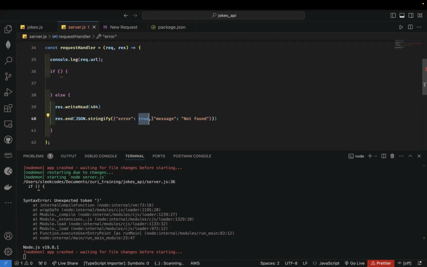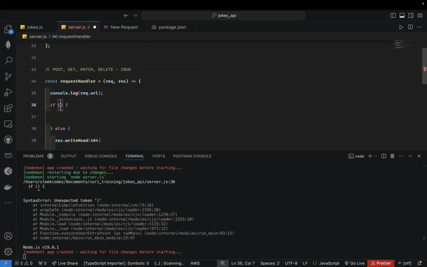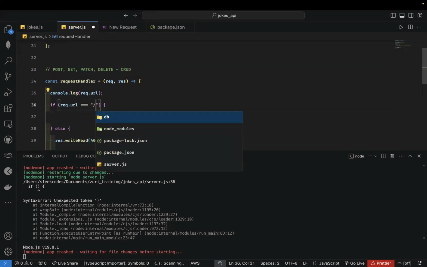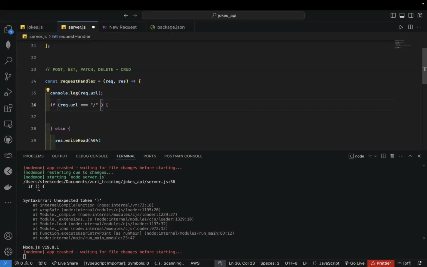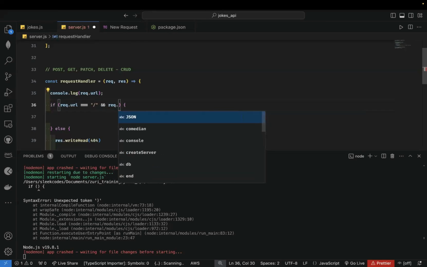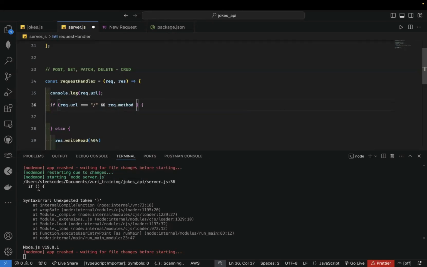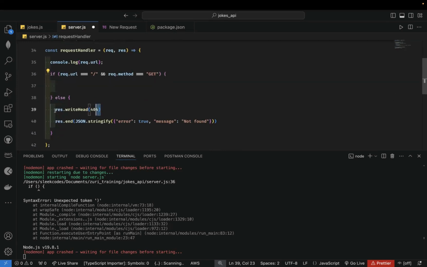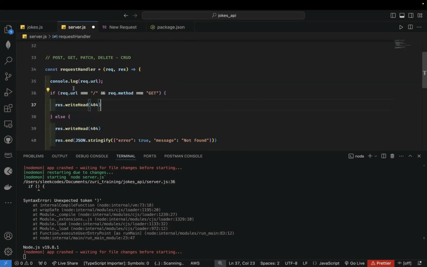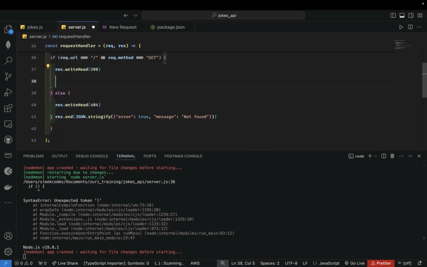Key value. All right. So here we're going to say if request.url is equal to just /, let's take care of the home route first, and the request.method is equal to GET, right? We want to respond with 200, which although it's going to be the default, let's just make it explicit, right?